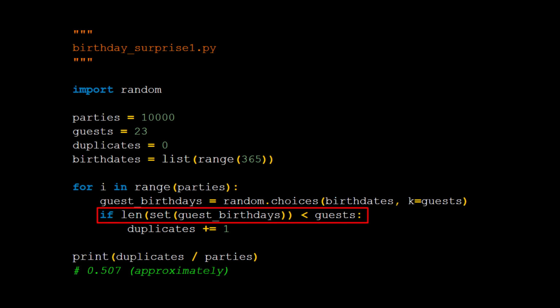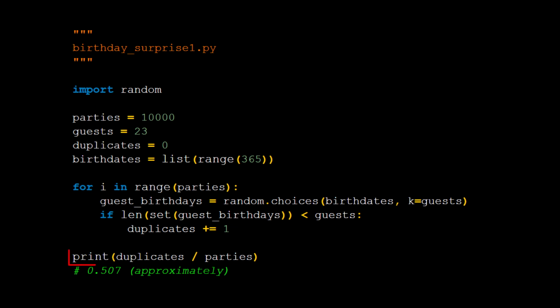The next if line is really cool, as it shows how Python can often do amazing things in short lines of code. We convert the guest birthdays list we just created into a set. Recall that a set has no duplicate items, so if there are two, or more, identical items in the guest birthdays list, all the duplicates get eliminated. The len function tells us if the set is shorter than the original list, in which case there were duplicate birth dates. If the set is still 23 long, then there were no duplicates. For each party where there were duplicate birthdays, we increment the duplicates count.